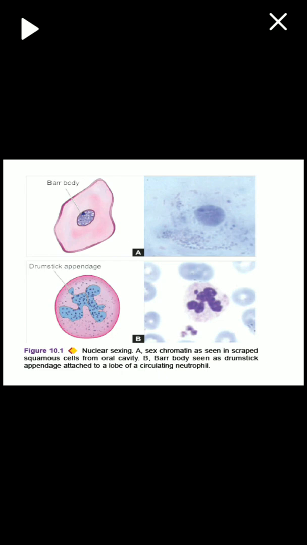Whereas the picture below is of a neutrophil. Neutrophil is a WBC, white blood cell, usually having 2 to 3 lobes. Here we can see a 4-lobed nucleus. On the top of the nucleus, one drumstick appearance is visible, one projection is visible, that is called a drumstick, and this drumstick is nothing but an inactivated X. If you are counting 100 cells like this, and you see 30 cells having these Barr bodies and drumstick appearance, then the female sex can be